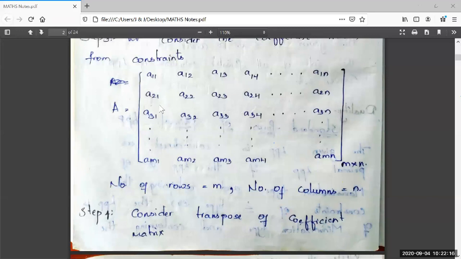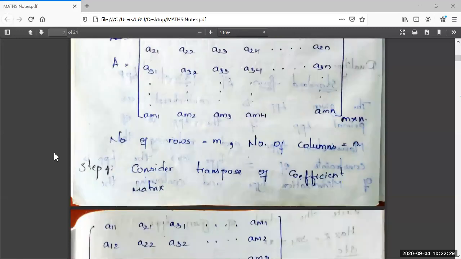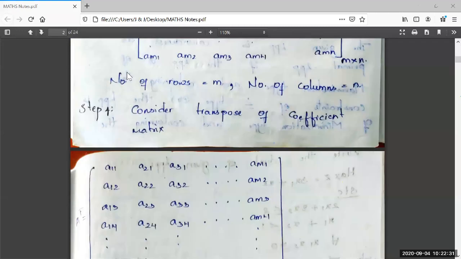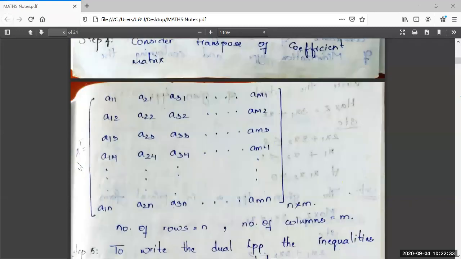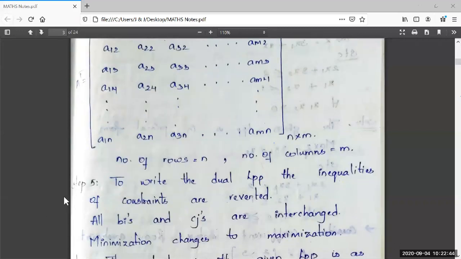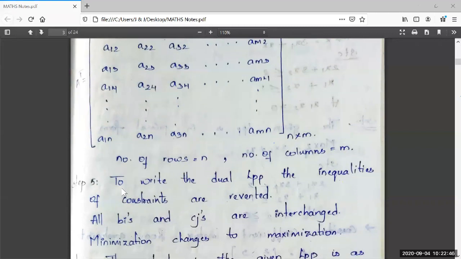Now, the third step says that we have to write the coefficient matrix from the constraints of primal LPP. First row, second row, third row, and so on up to mth row. The matrix A is of order m by n. Number of rows are m, number of columns are n. Right. The fourth step says that we have to take the transpose of matrix A. So A transpose is taken this way. So the order is n by m, and here the number of rows are n and the number of columns are m. The fifth step says that we have to write the dual LPP.